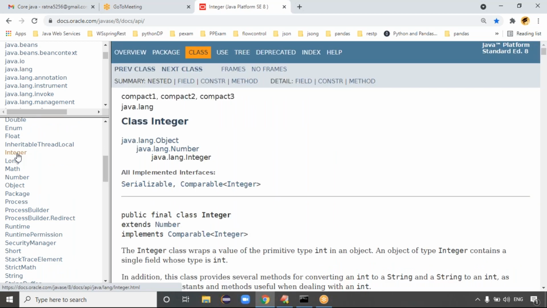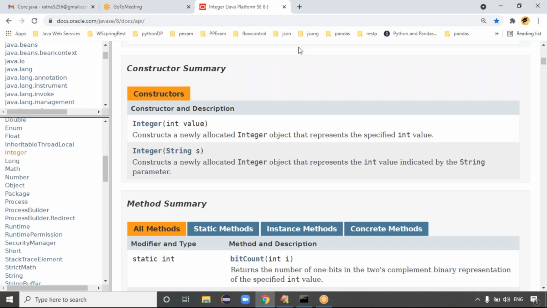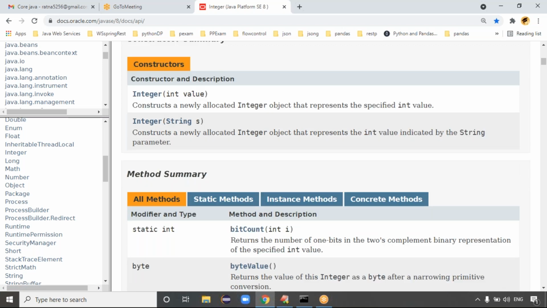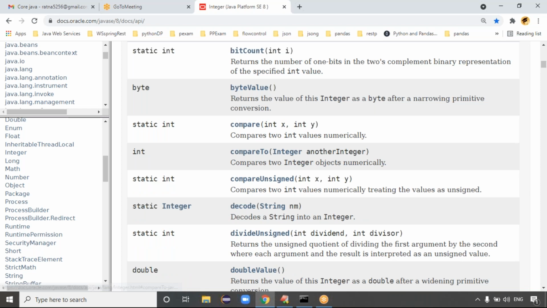Last class we discussed how many constructors there are: two constructors, right? One is a primitive constructor, one is a string constructor. Go and check whether it contains any other constructors. Only two are present: one takes an int value, one takes a string value. And the methods are all listed here: compare, compareTo, doubleValue, equals, and so on. Okay, sir, got it.